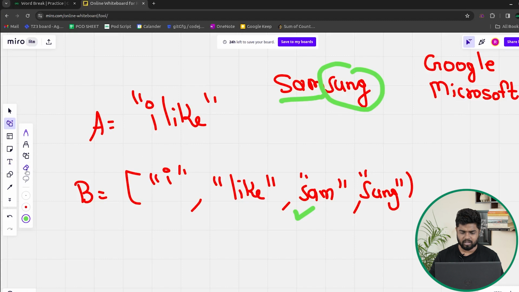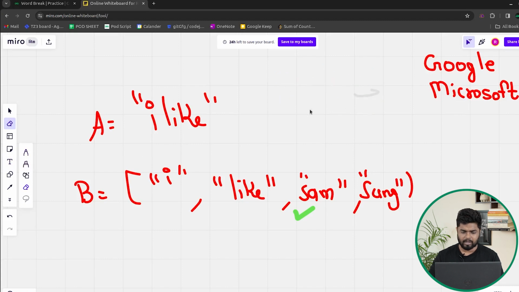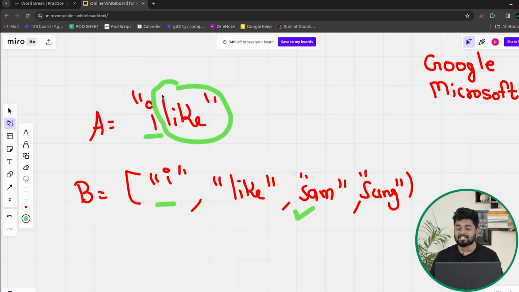Now after this, let's say you try to break down the first test case. If you just break I, then you will see that I is present inside, and then you will say that for the rest of the problem I will try to search whether like is present or not, because till I it is present, so is like present or not. So you will call the function and you will first of all check, is like directly present?